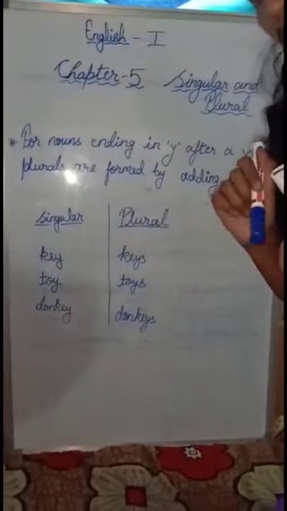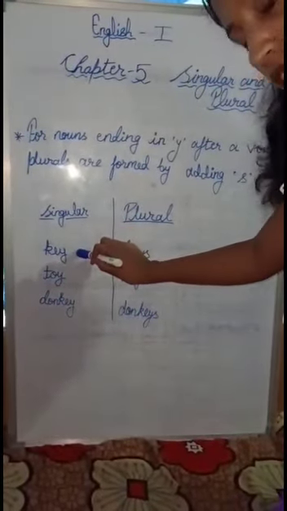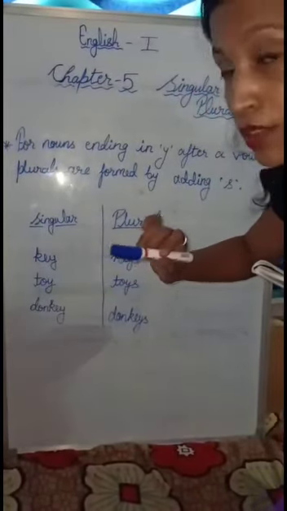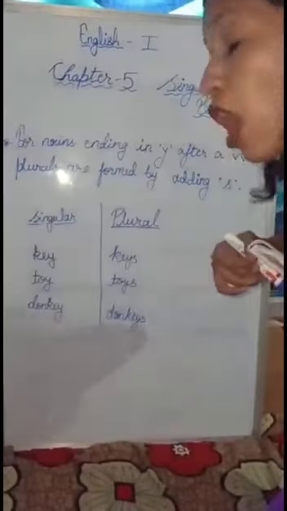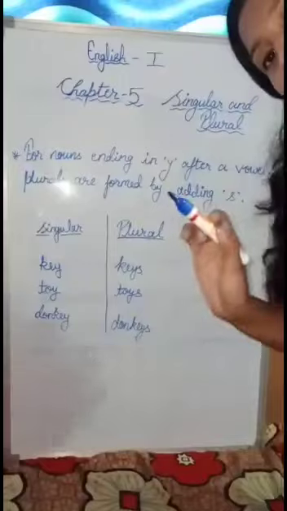Earlier we were discussing about consonant, but now the rule has got changed. If Y is there at the end of a singular noun, and before Y vowel is there, not consonant but vowel is there, so how you will make it plural? You will make it plural by adding S, only S, not IES.